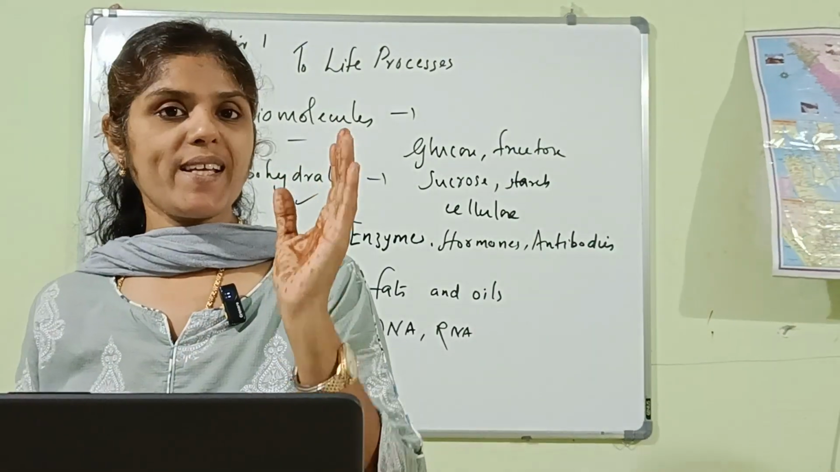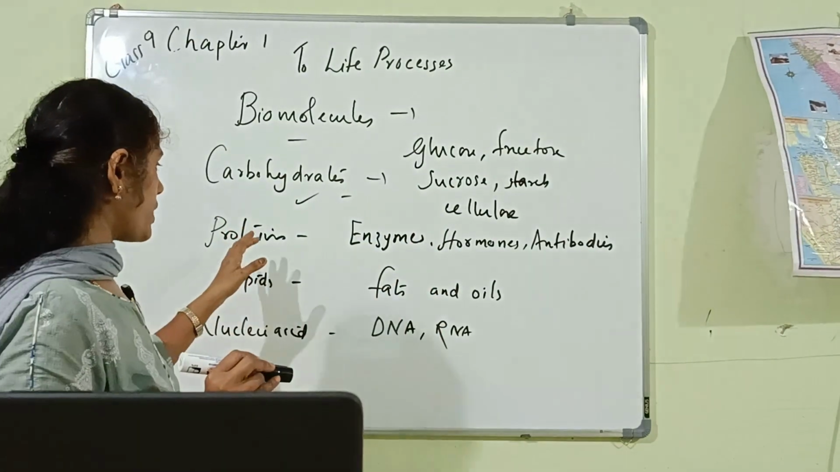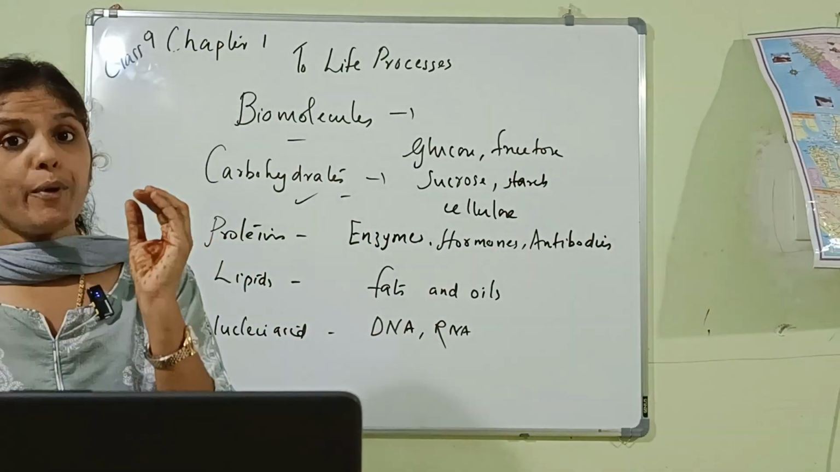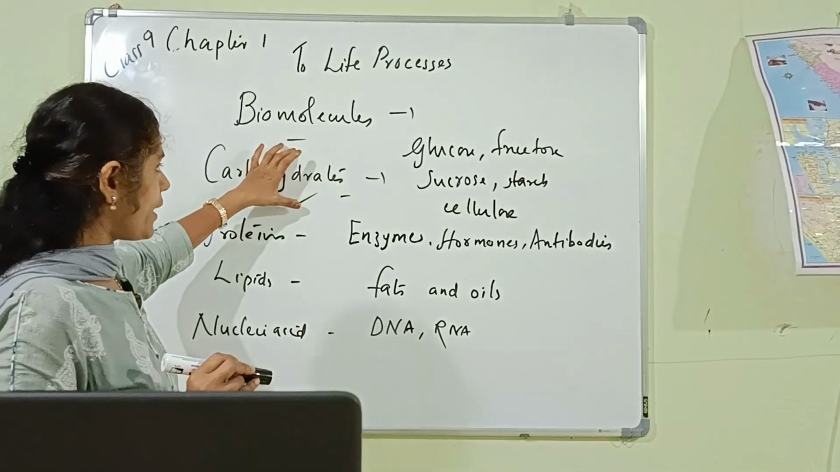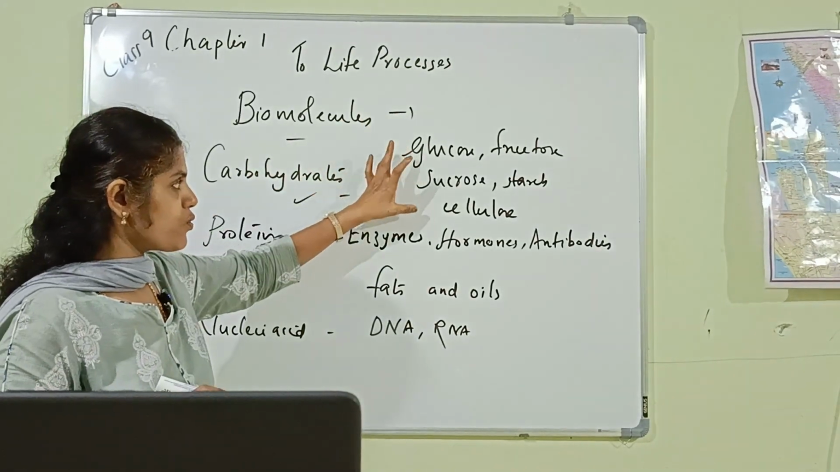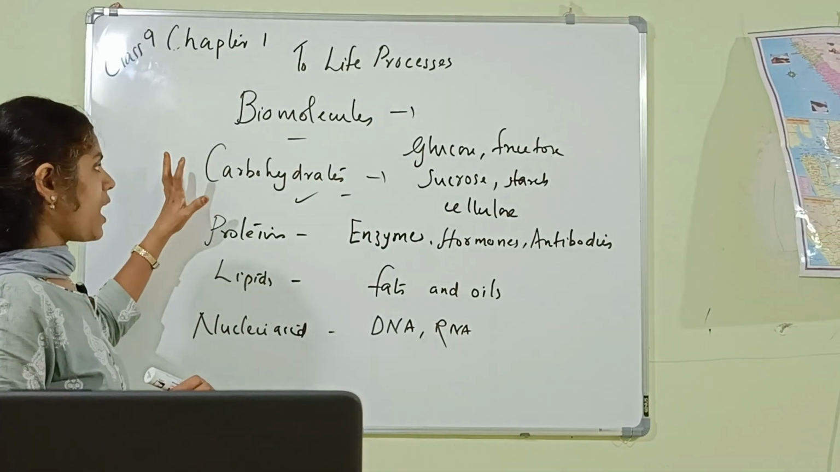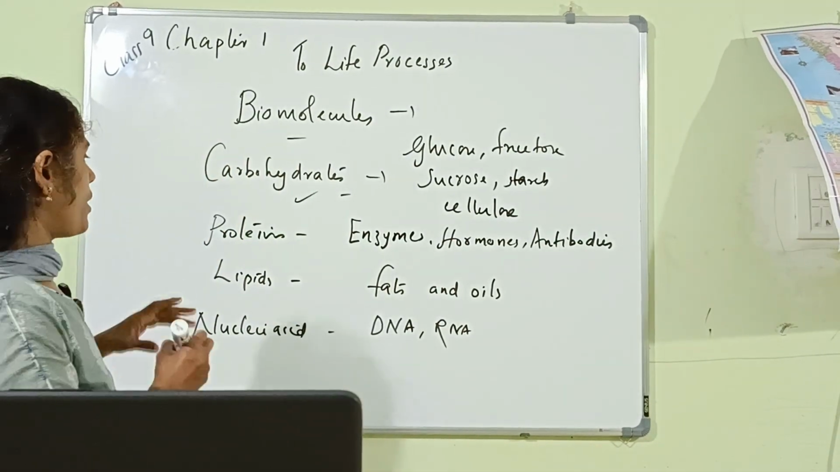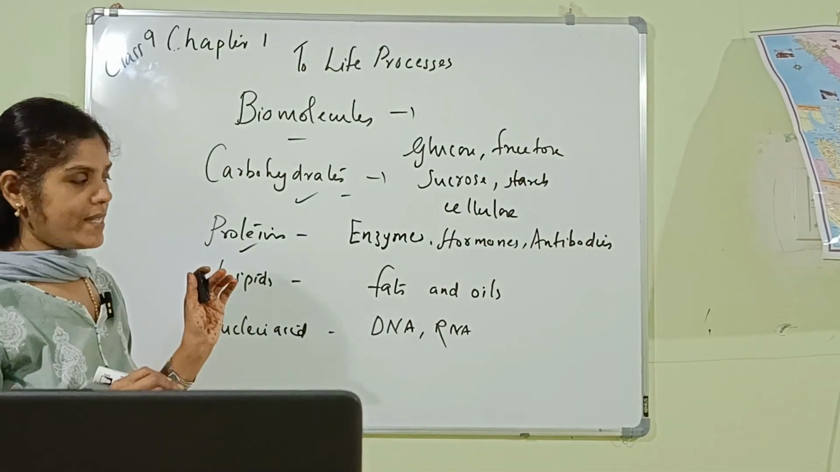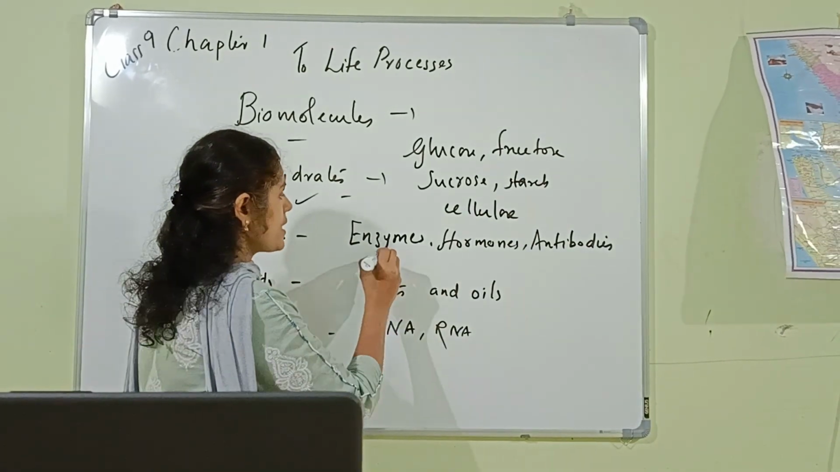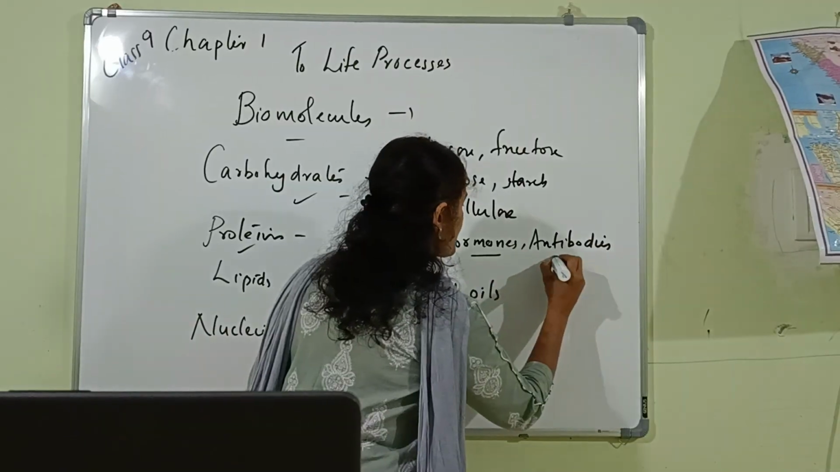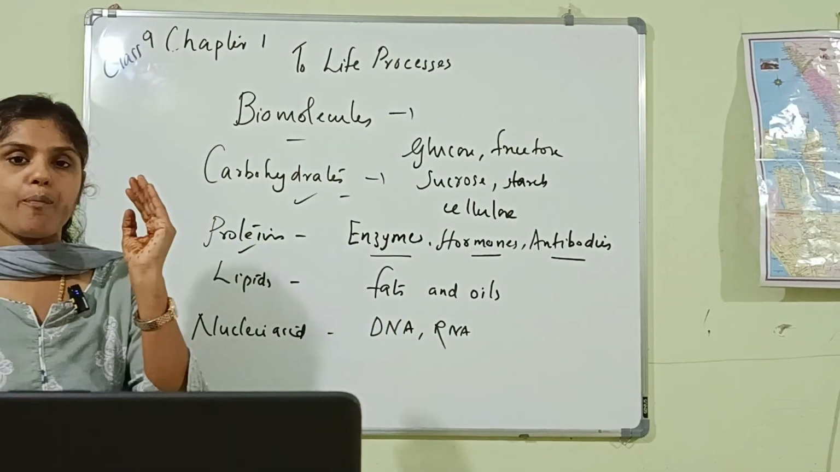So, listen children, what are the examples of proteins? You know, the proteins are formed of amino acids, no? Here, carbohydrate examples are glucose, fructose, sucrose, starch, cellulose, etc. These carbohydrates are formed of carbon, hydrogen and oxygen. No, proteins are made up of amino acids. And what are the examples of proteins? Enzymes, hormones, as well as antibodies are considered as proteins.